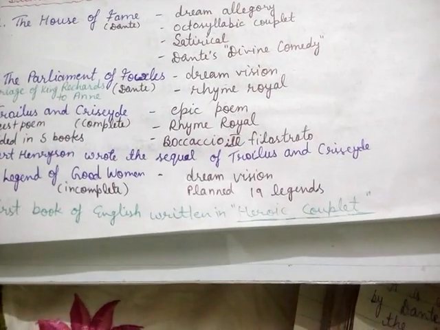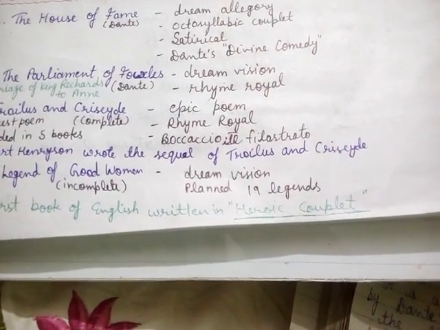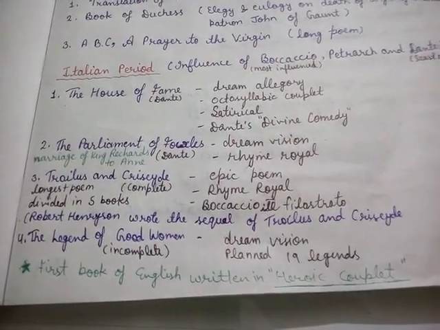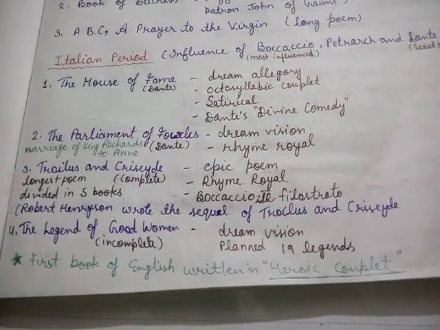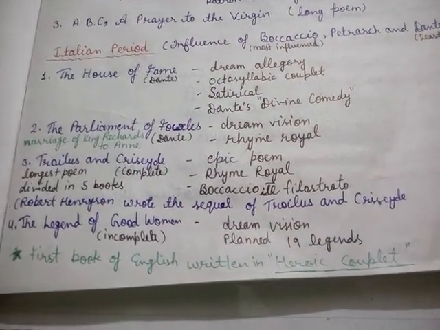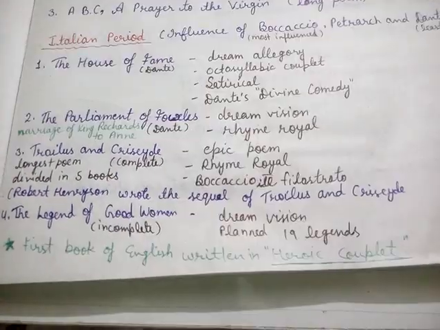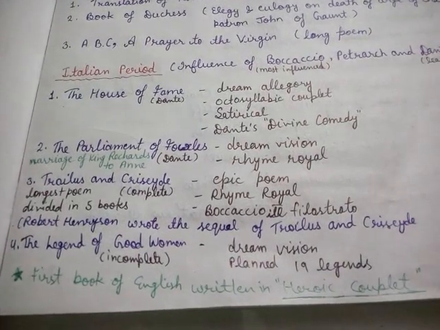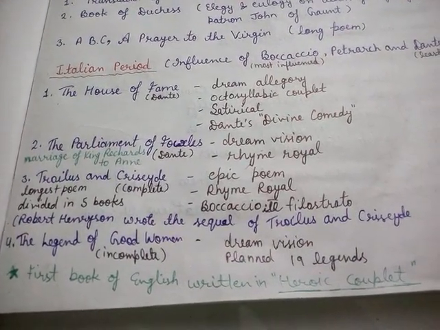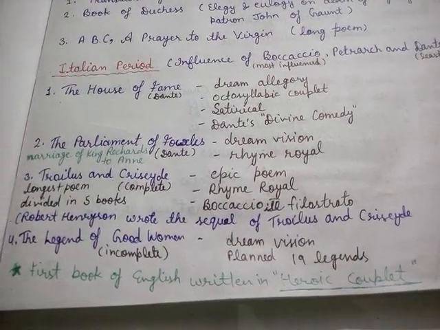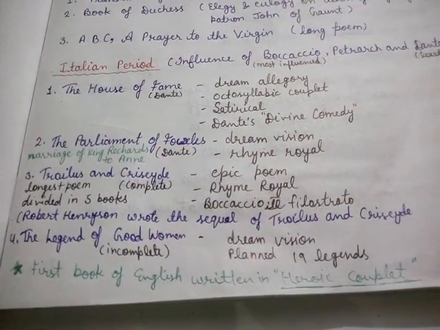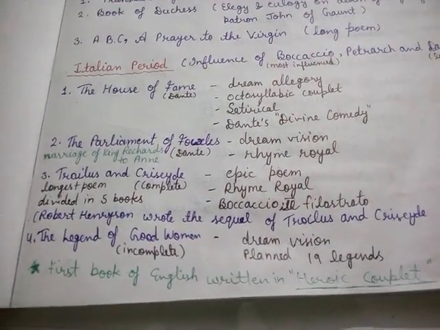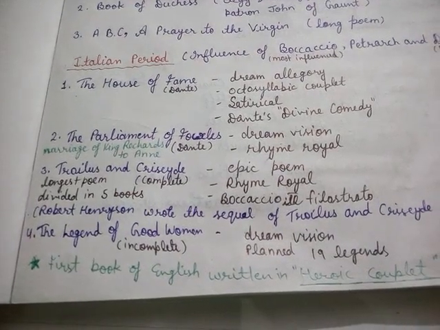The third important book is Troilus and Criseyde. It is an epic poem written in rhyme royal. It is influenced by Boccaccio's Il Filostrato. It is Chaucer's longest complete poem. He wrote three longest poems: Troilus and Criseyde, Legend of Good Women, and the Canterbury Tales. The Canterbury Tales was an incomplete poem. The Legend of Good Women was also an incomplete poem, so his longest complete poem is Troilus and Criseyde, written in rhyme royal, and was influenced by Boccaccio's Il Filostrato.